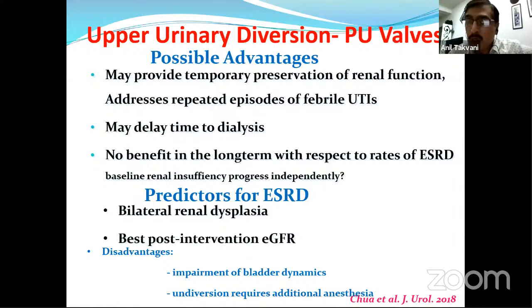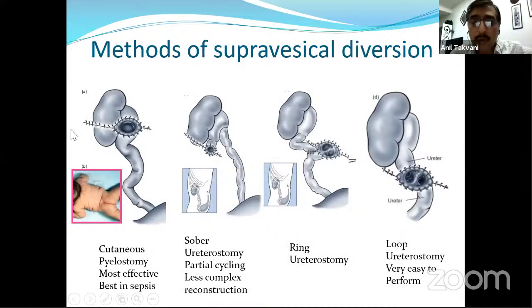Now, if you treat 100 patients and 90 patients are in your follow-up for 10 to 15 years, then only you can say how nicely you tackled the subsequent years following ablation, and that will definitely help in reducing the ESRD incidence. The disadvantage, why it doesn't help sometimes, is severe dysplasia, and if the creatinine nadir or eGFR is very low, then it cannot be of help. Disadvantage: impairment of bladder dynamics, and undiversion requires an additional procedure. So these are the couple of diversions.